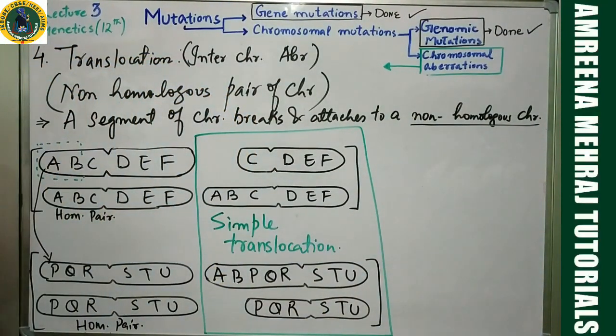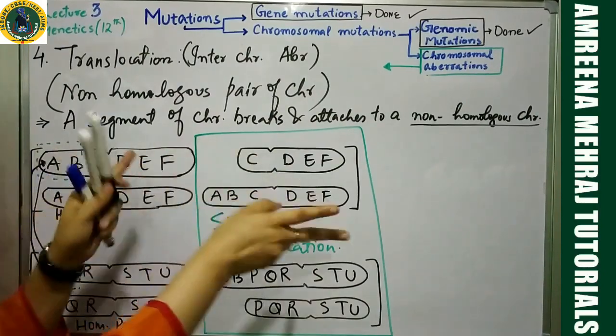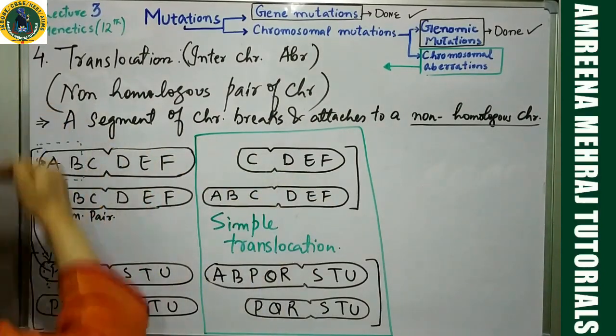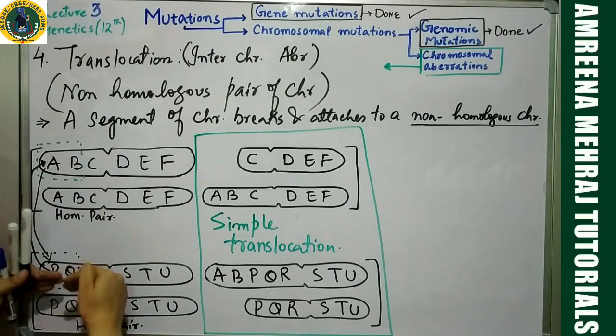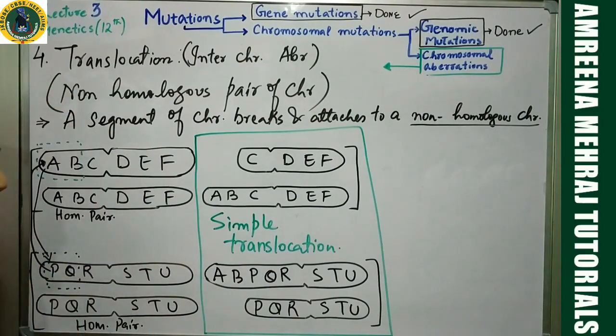Now, my dear students, something like this is happening. Once this segment comes and joins the non-homologous chromosome, in place of this particular segment, PQ is getting transferred back to the chromosome. So, what is happening? A reciprocal thing. A segment coming to the non-homologous chromosome, and this non-homologous chromosome donating its segment to the donor.